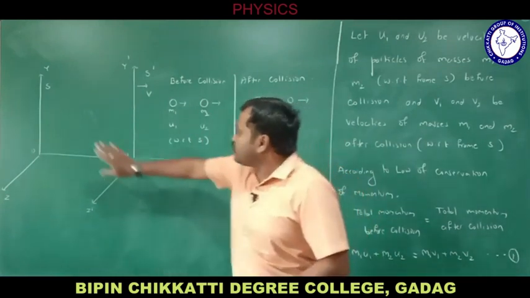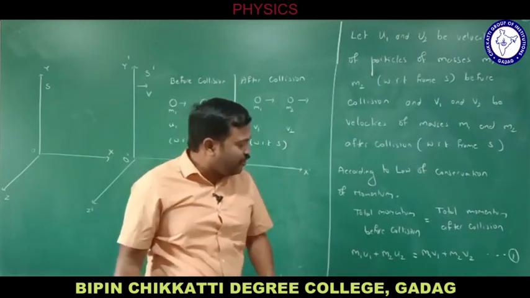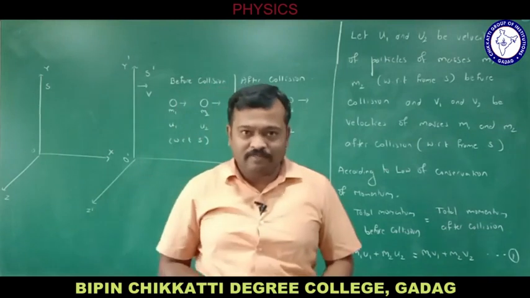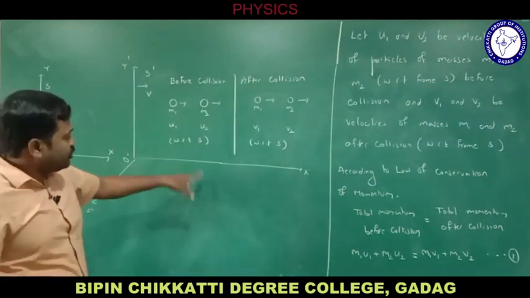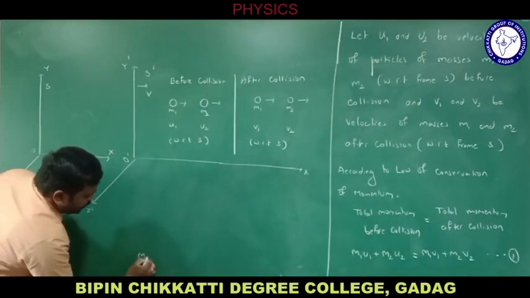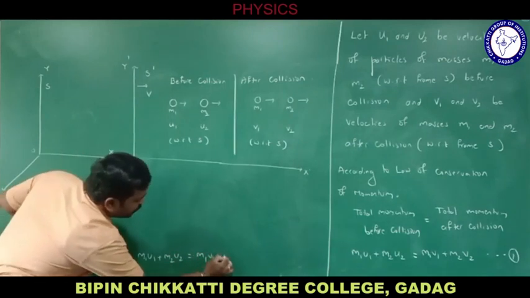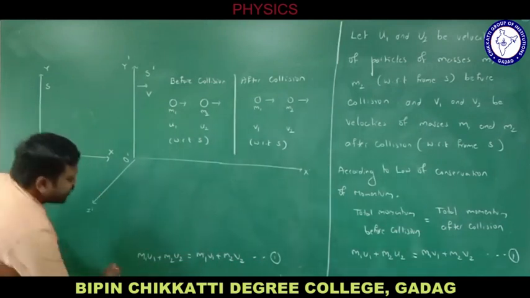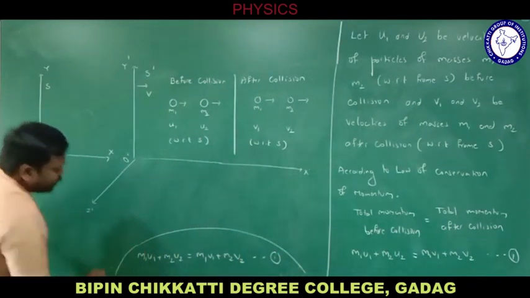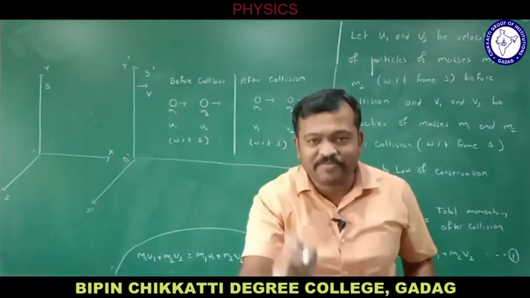What is the law of conservation of momentum? m1 u1 plus m2 u2 is equal to m1 v1 plus m2 v2. That is equation number 1. Now, I need to solve this, so let me take this equation so that I will be considering it for further cases. This equation gives the law of conservation of momentum with respect to frame S.